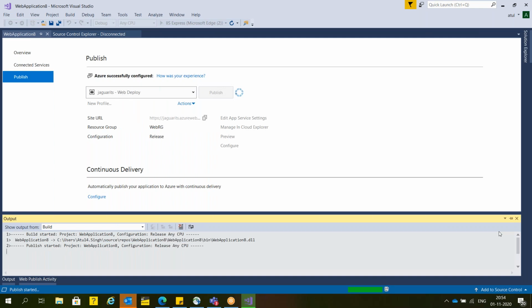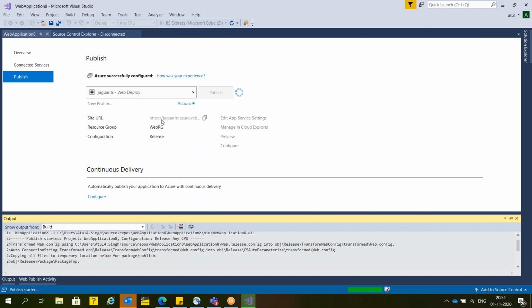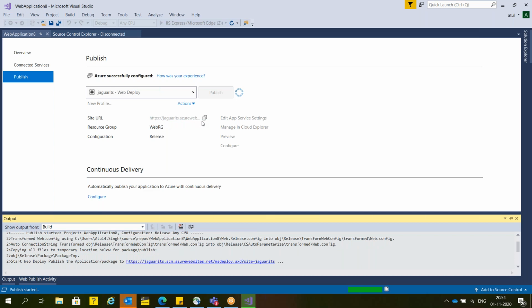See here, deployment started. The URL is https://jaguar.its.azurewebsite.net. This I'm going to create under the WebRG resource group. Configuration, I'm going to deploy under release mode. And here continuous delivery started. Continuous delivery is part of DevOps, CI and CD, continuous integration and continuous delivery. So delivery started. Microsoft is going to deploy your DLL, your website, everything in an FTP environment.